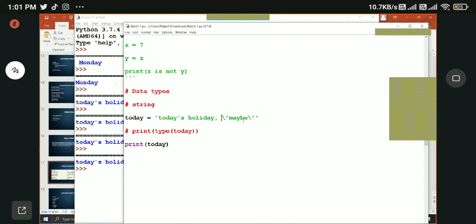Are we clear this far? If you have any doubt, please let me know.